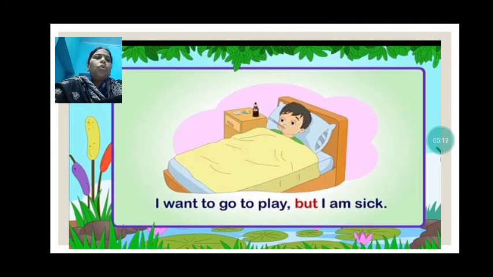Now I want to go to play, but I am sick. Here you can see a boy. He wants to go to play, but he is sick, so he is not able to go to play. So here also you see that there is a difference. He wants to go to play. He is sick, so he is not able to go to play. So there we join these two sentences by using but. I want to go to play, but I am sick. I am not able to go to play.